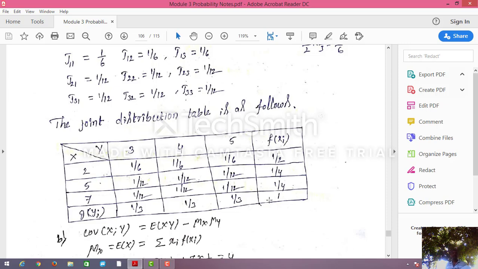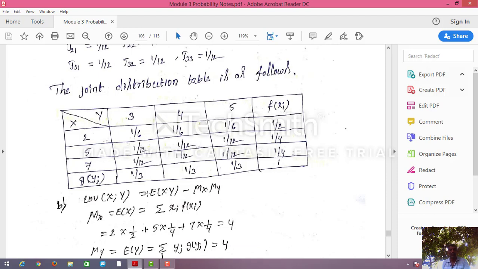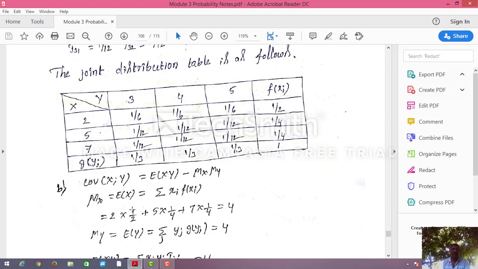Now I want to find the covariance of x comma y. What is the covariance of x comma y? It is expectation of xy minus mu x into mu y. What is the expectation of x?